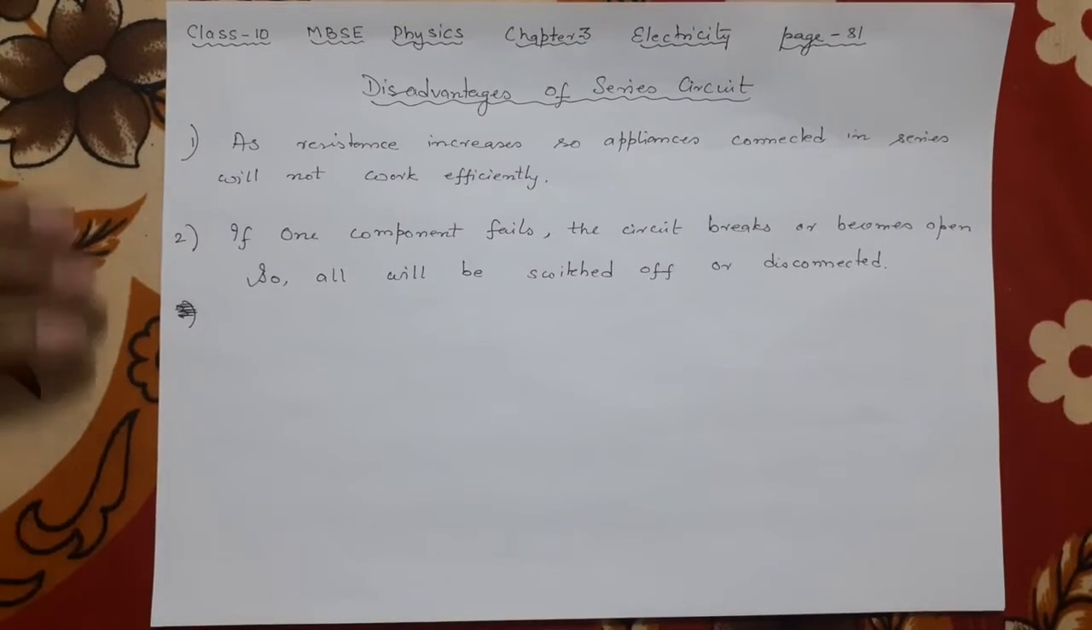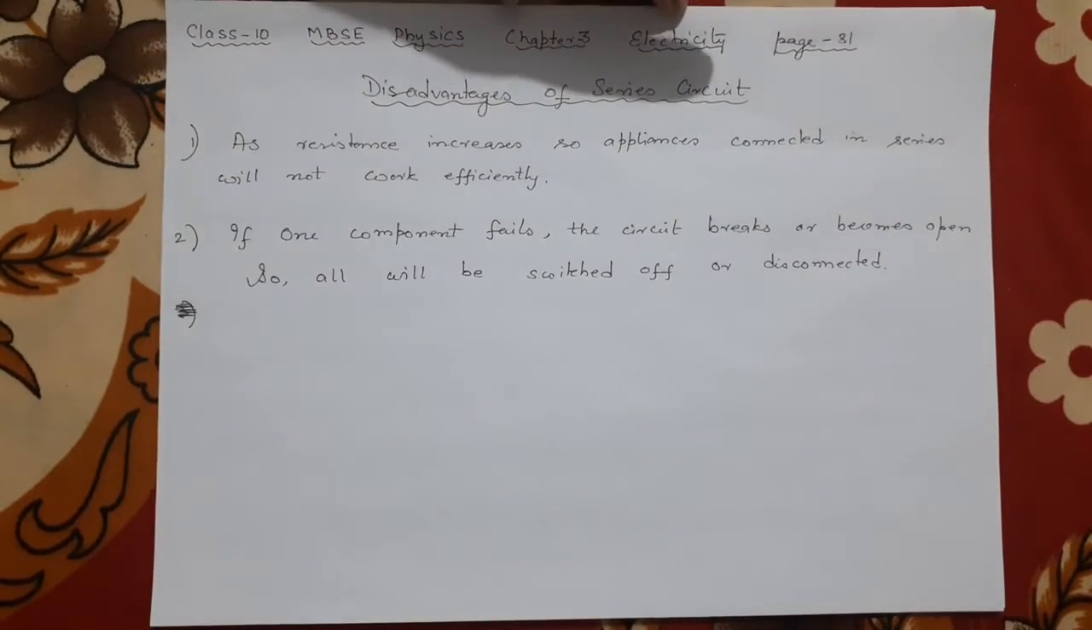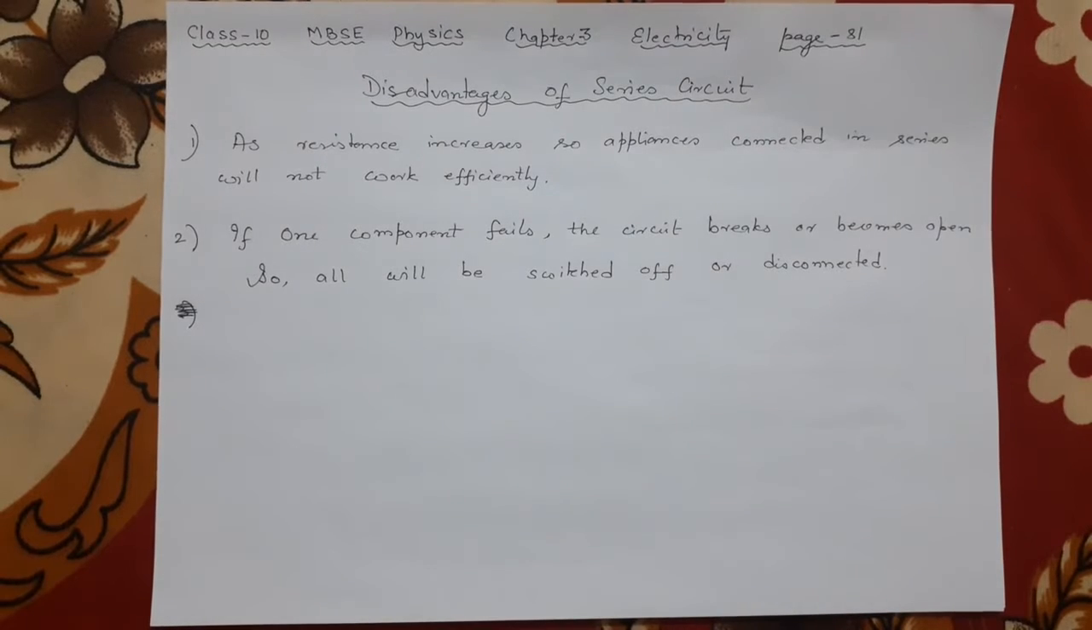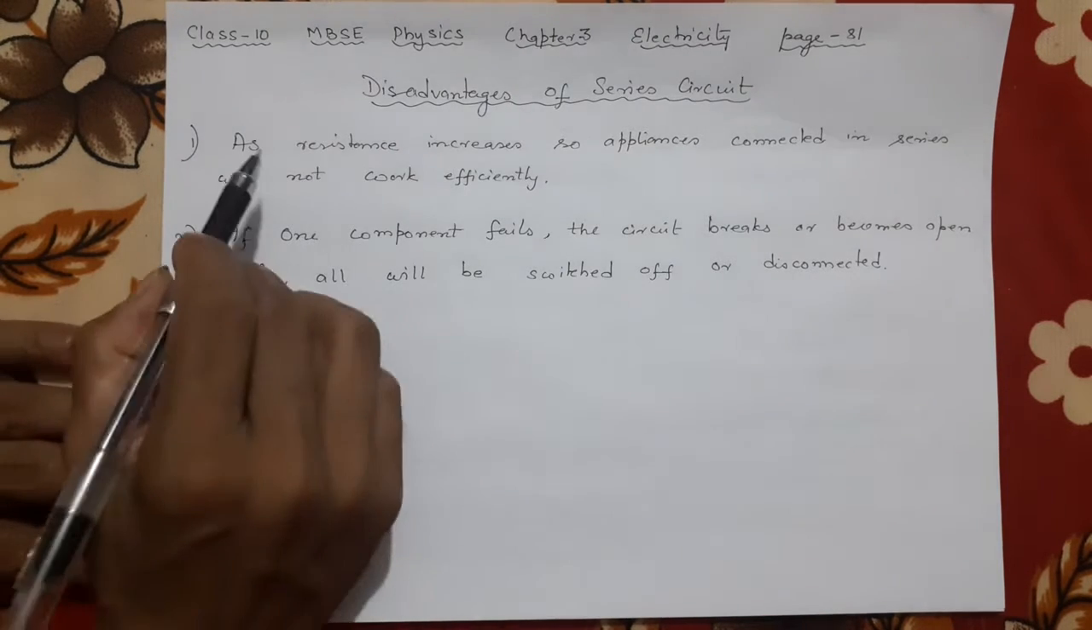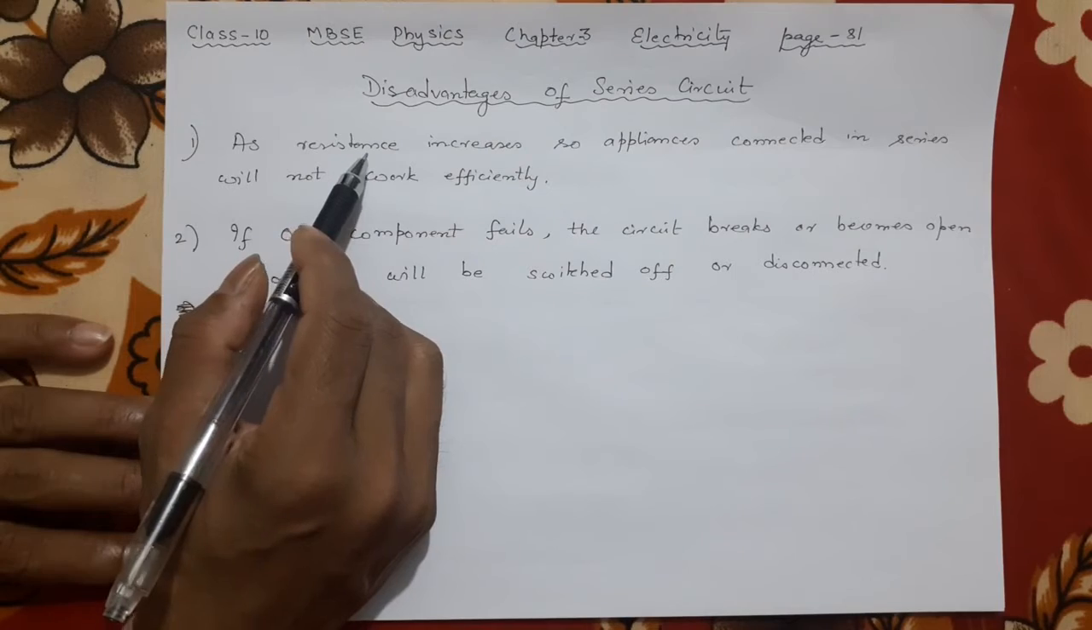In this part, what we'll do is very small. This is a disadvantage of series circuit. We already know that in part A we did series and in part B we did parallel. Why is parallel better than series, or why does series have some disadvantage? Let us see. As you see in the series, resistance increases.